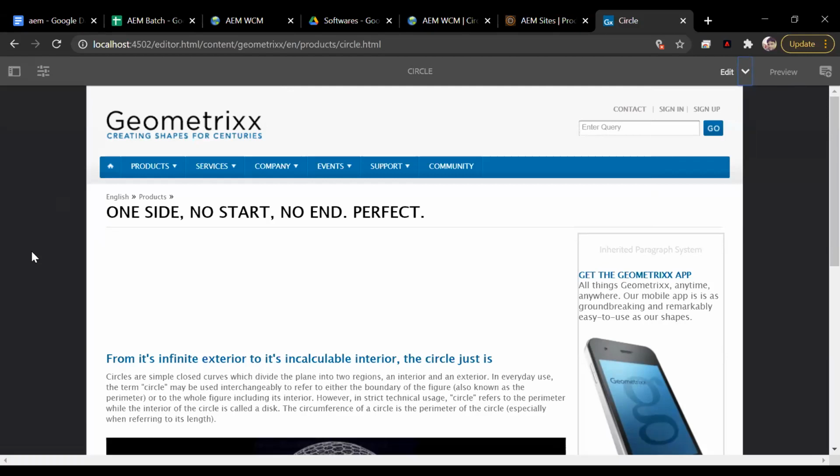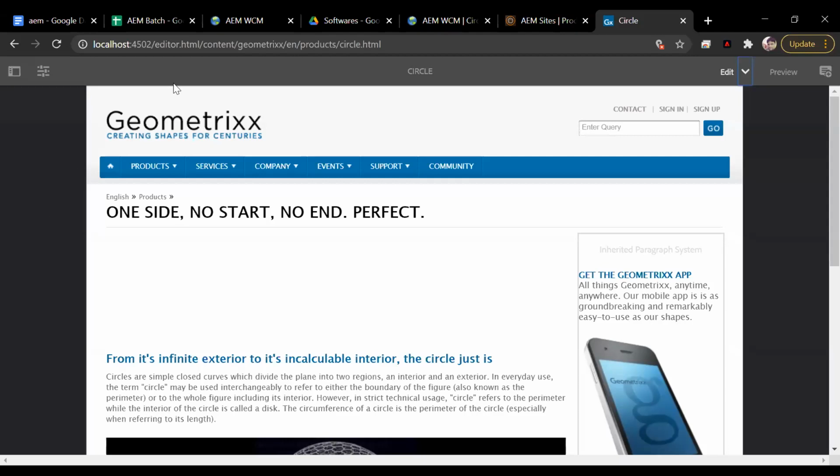When you deactivate, the page is still on the author, but it is basically removed from publish servers, right? But in case of deletion, the page is actually deleted. Now, for example, if you delete the page from author without deactivating it, it will be deleted from author, but it will still be on publish server. That is something you should avoid. You should keep in mind. Okay, sir. Thank you.